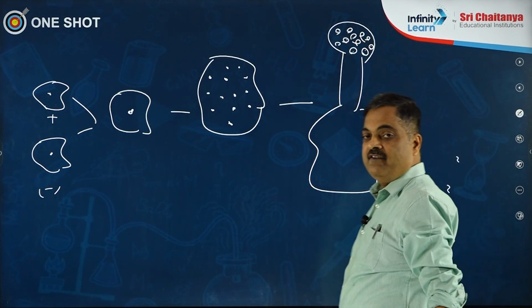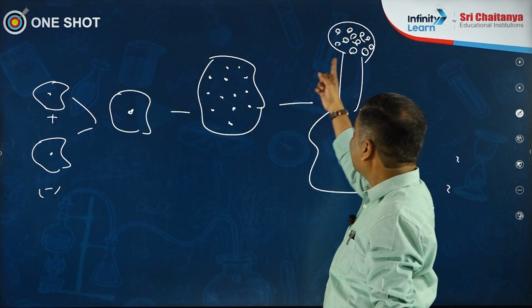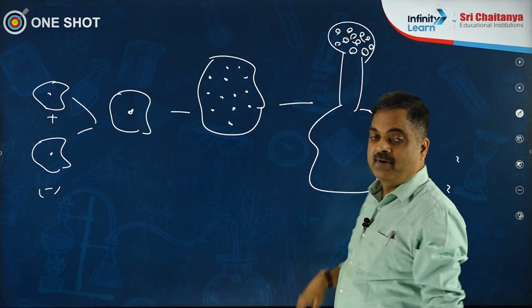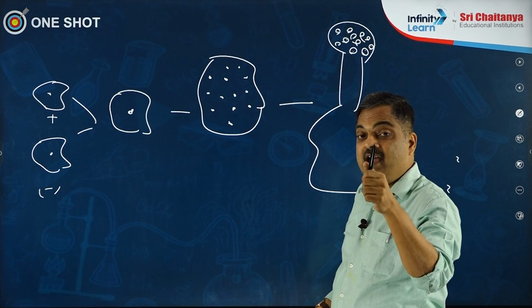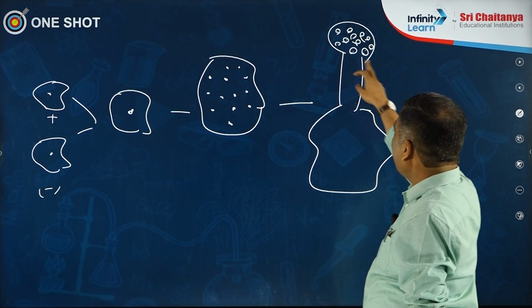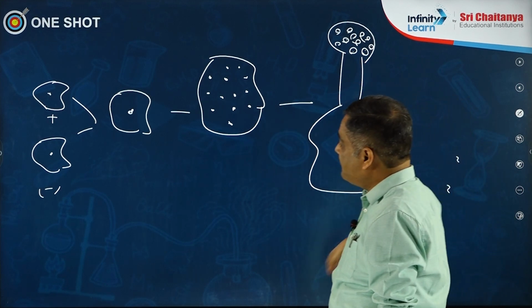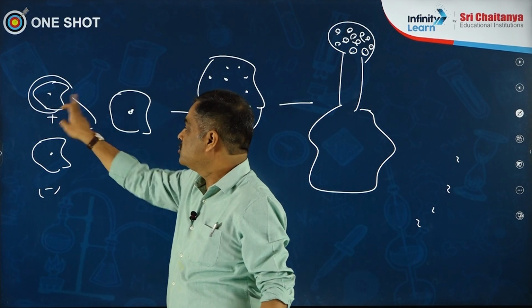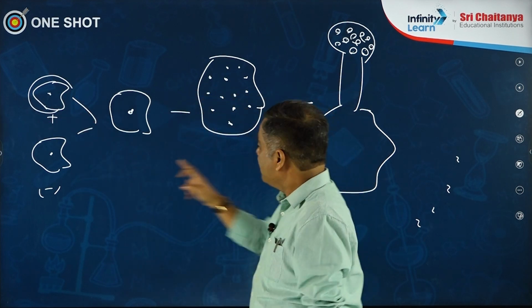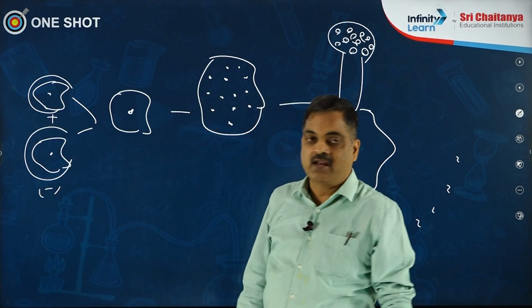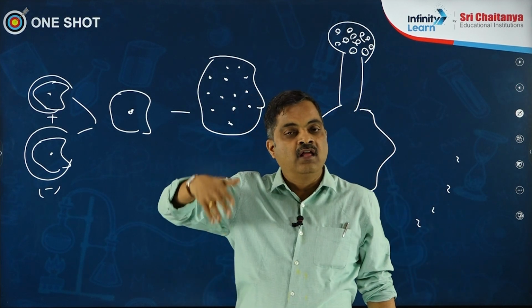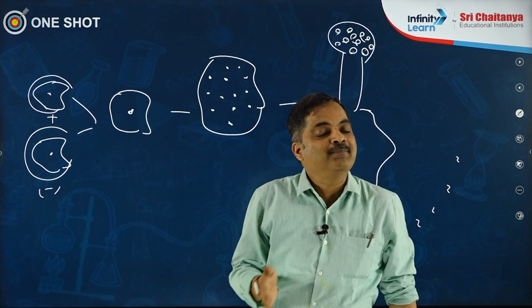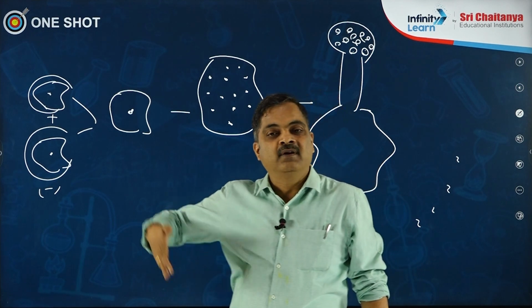Interestingly, the spores are covered by a wall, and the spores get liberated from here. Spores covered by wall, plant character. Once the spores get liberated, 50% of the spores will develop into plus strain mixed amoeba. The other 50% of the spores develop into minus strain mixed amoeba. Slime molds are going to show plant, animal, and fungal character.